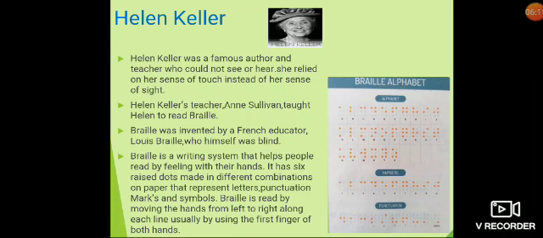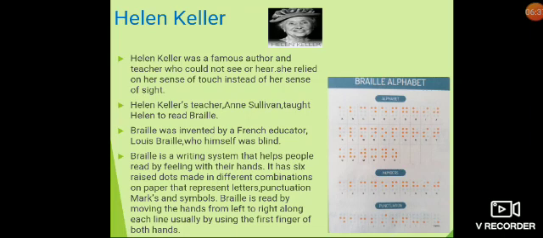Braille is a writing system that helps people read by feeling with their hands. It was invented by a French educator, Louis Braille, who himself was blind. This system helps the blind to read and study different subjects and helps them achieve success in school. Braille is now accepted as the only form of written communication for the blind all over the world.